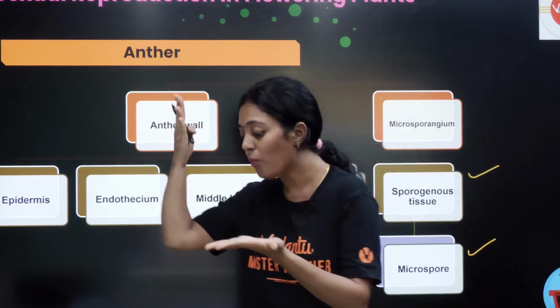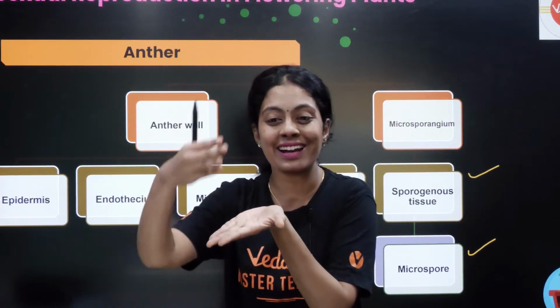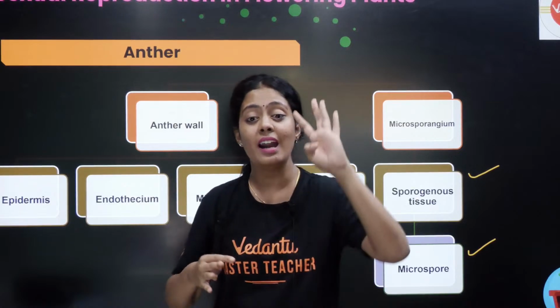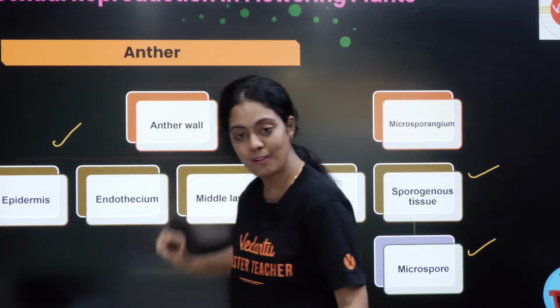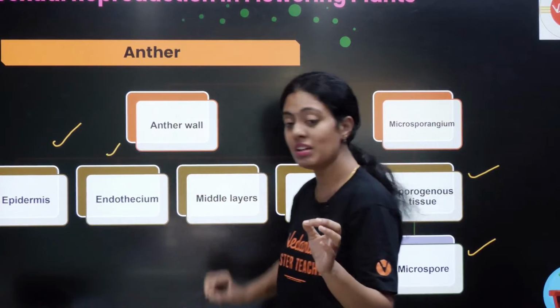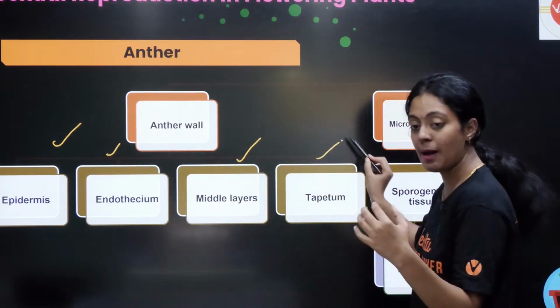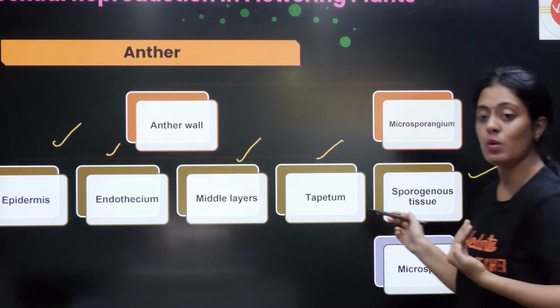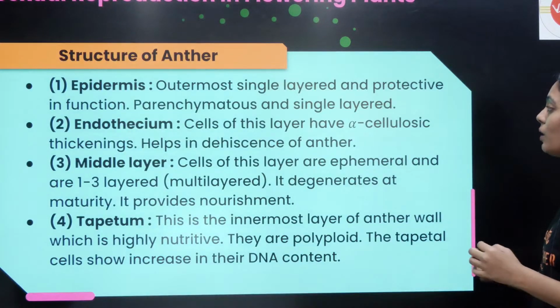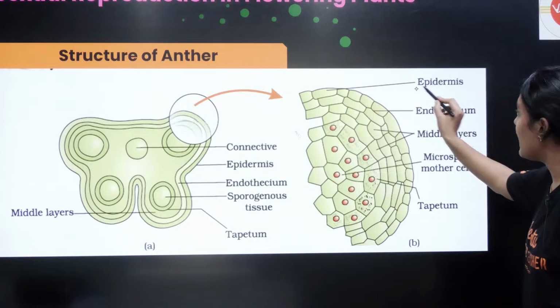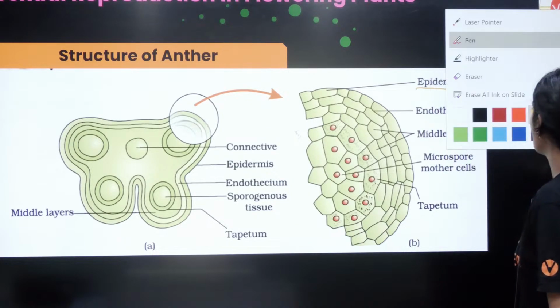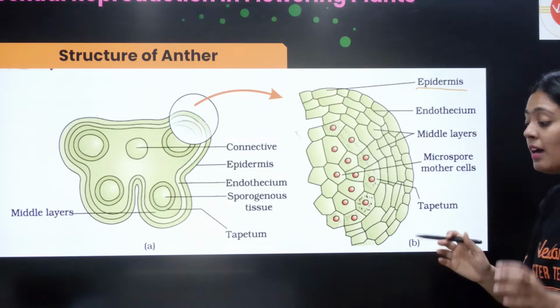The anther wall is a very protective layer. There are four different layers in your anther wall: epidermis, endothecium, middle layers, and tapetum, from outside to inside. I will show you the picture so you understand it very well. Can you see here? What is outside? Epidermis, the outermost. This can be asked very often. How will they ask?